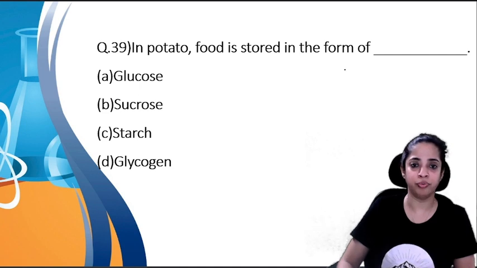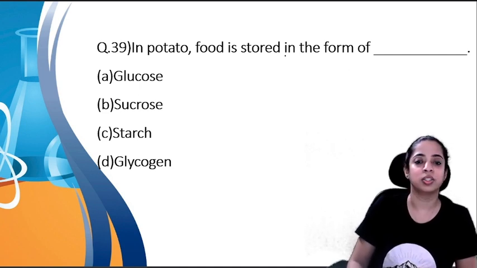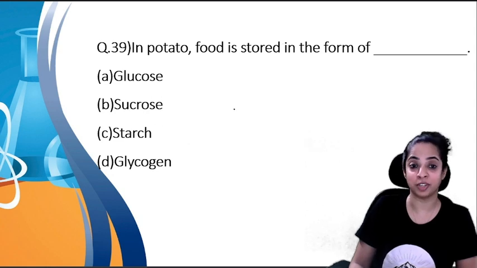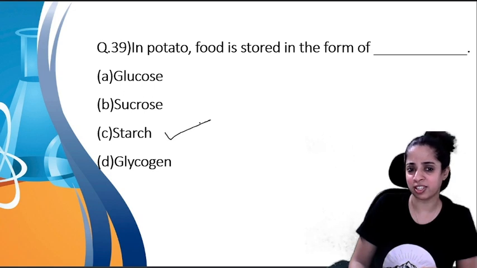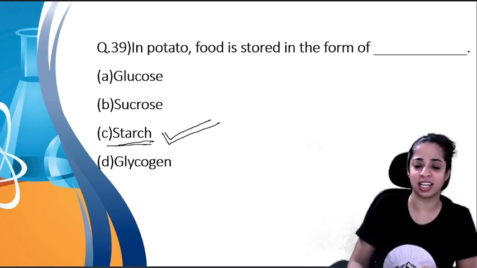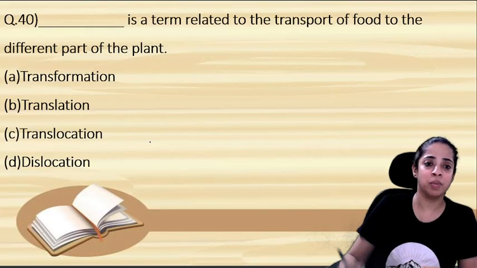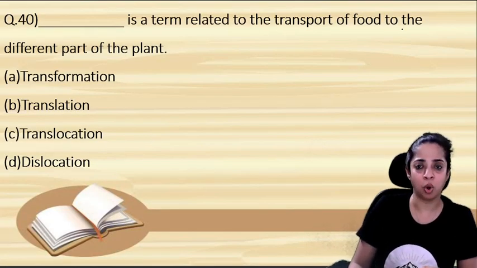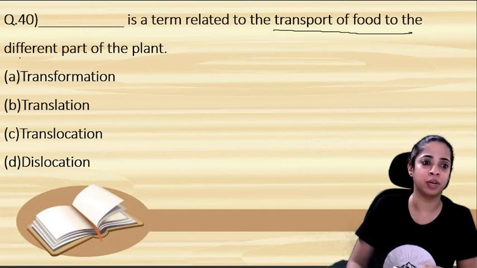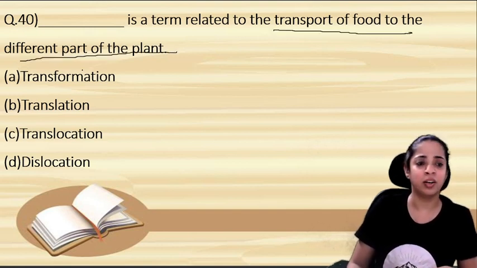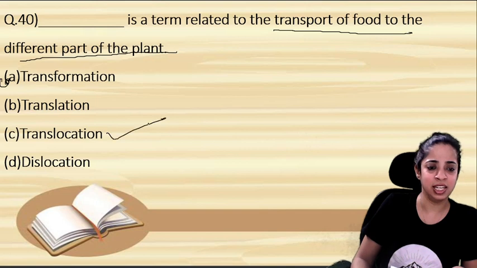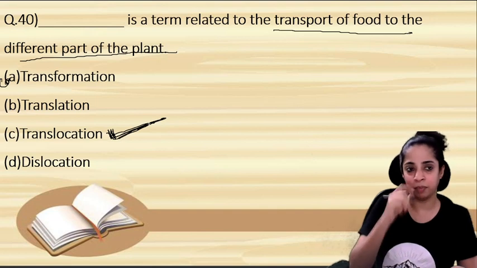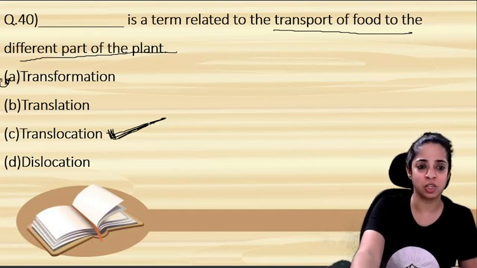Now, in potato, food is stored in the form of. We do the test of starch on the potato, right? So food is stored in the form of glucose, sucrose, starch or glycogen? Starch. Correct? So answer C is correct. Question number 40. Dash is a term related to the transport of food to the different parts of the plant. What is it known as? Translocation. Very good, so option C is correct. Whenever food is transported from one part to another part, it is known as translocation.